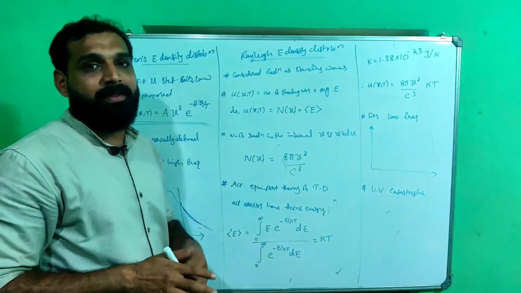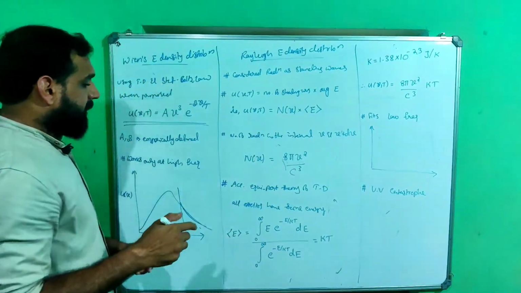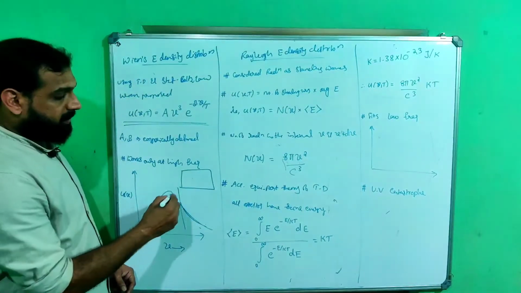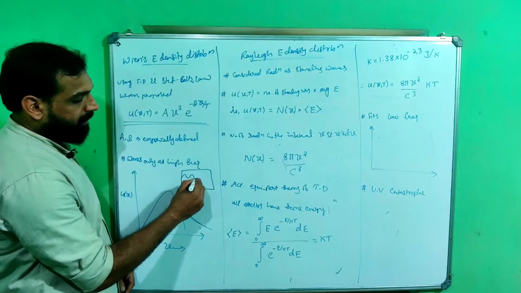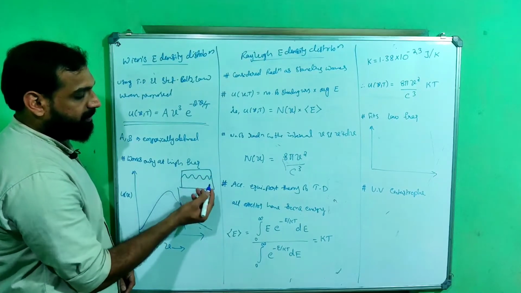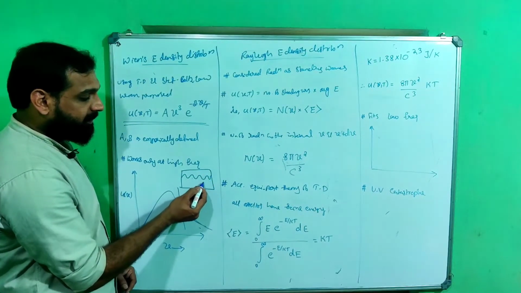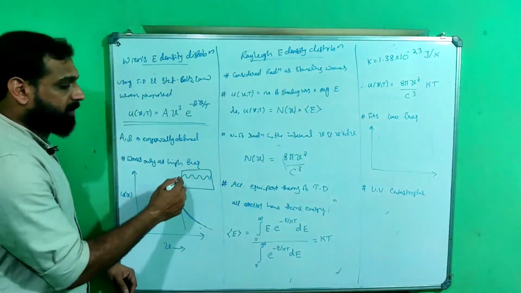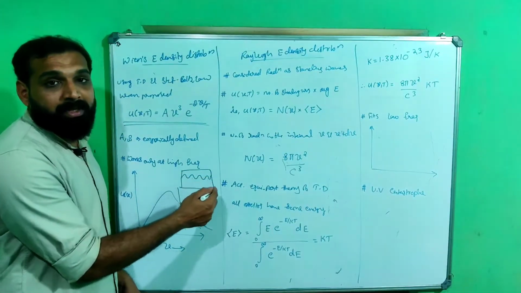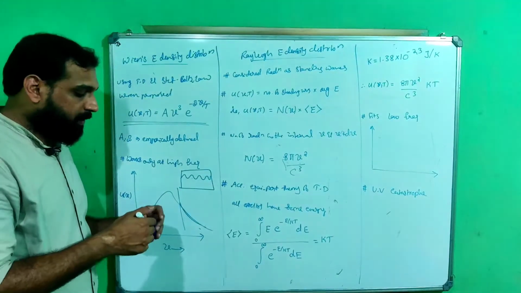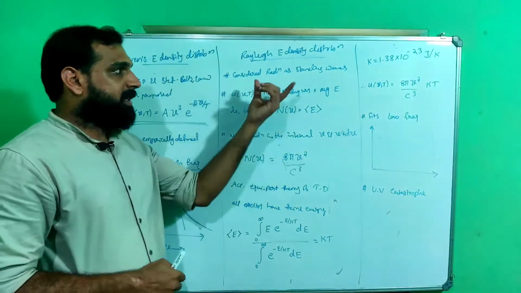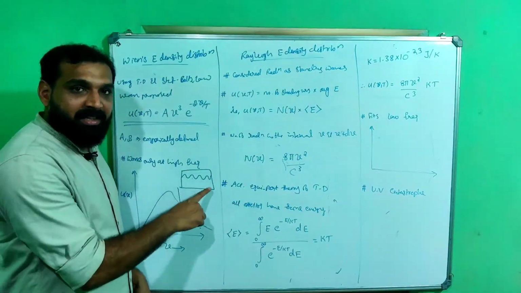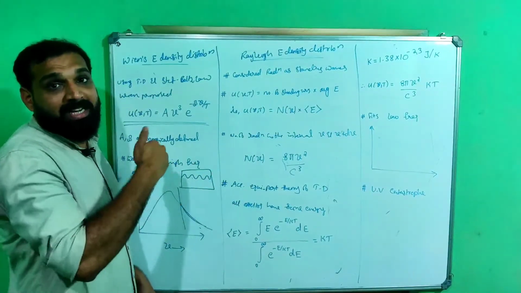Standing waves means the nodes of the waves occur at the walls of the surfaces like this. The crest or trough appears at the walls of the box, so they form standing waves. The radiation inside the cavity is full of standing waves.